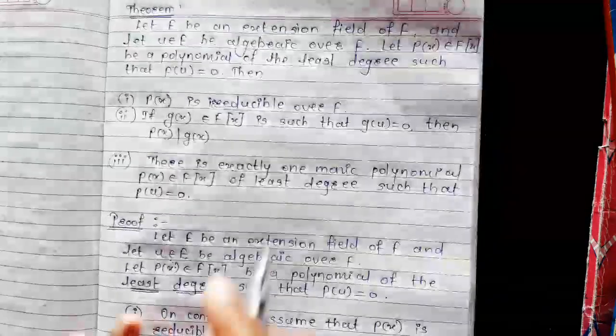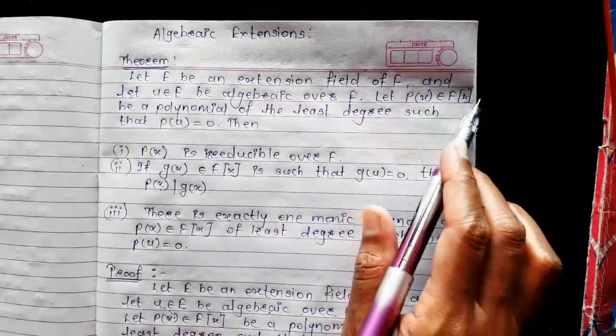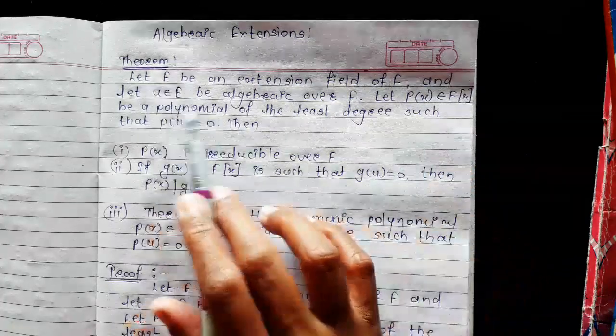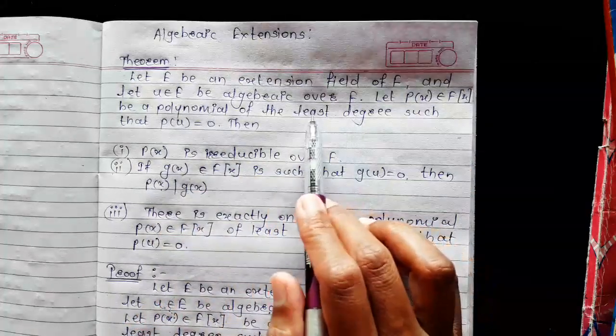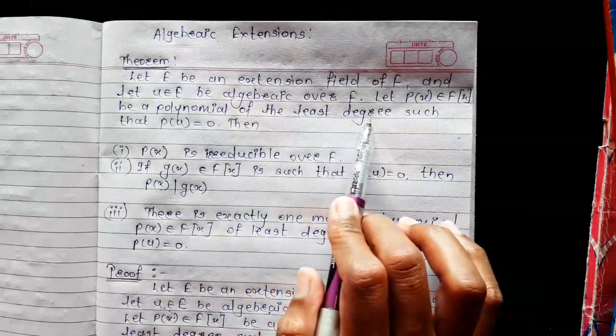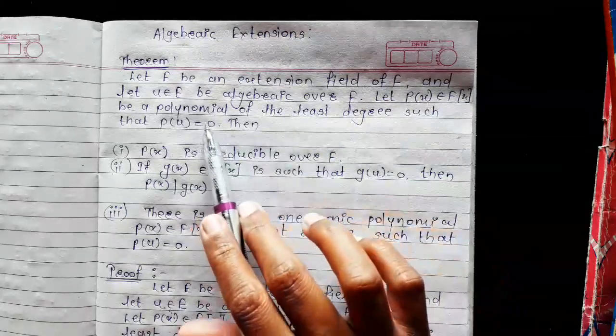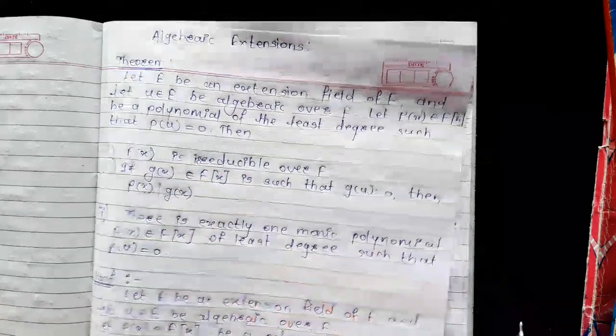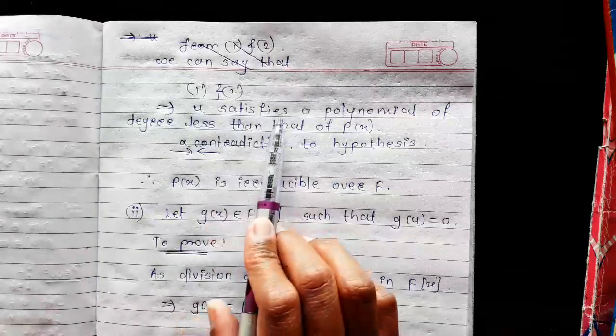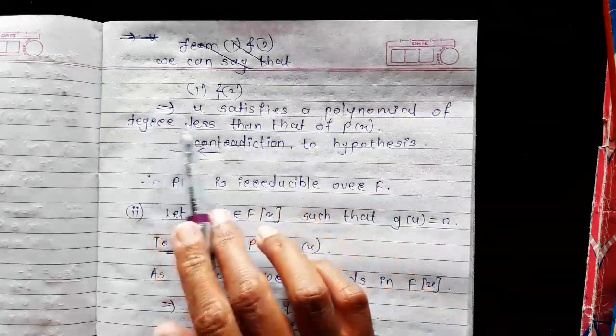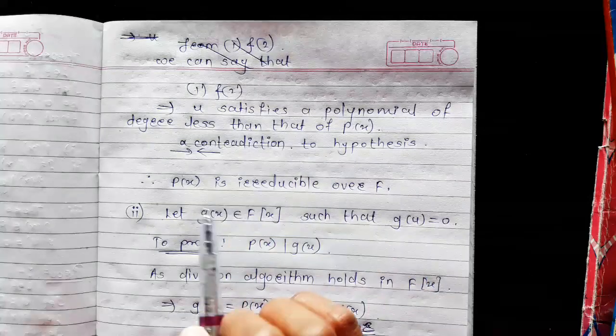But it is given that P of x belonging to F[x] is a polynomial of the least degree such that P of u is equal to 0, and here we get that u satisfies a polynomial of degree less than that of P of x.